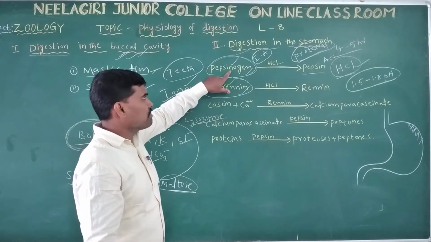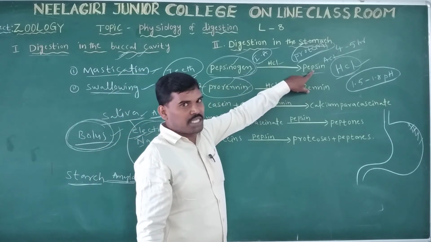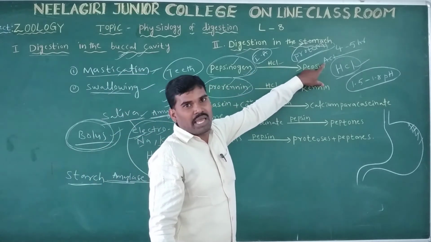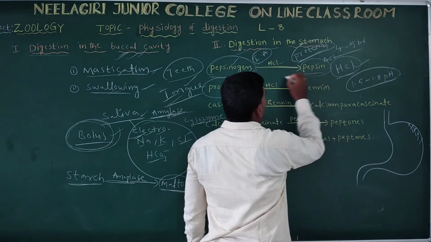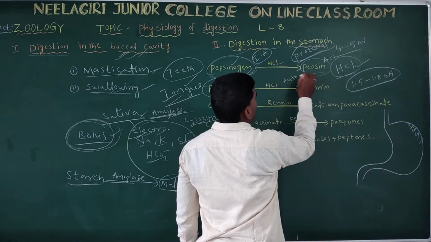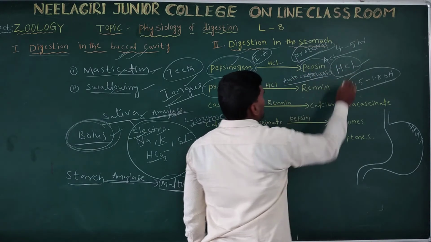Pepsinogen acts with HCl and is converted into pepsin, an active enzyme. Pepsin is autocatalytic.